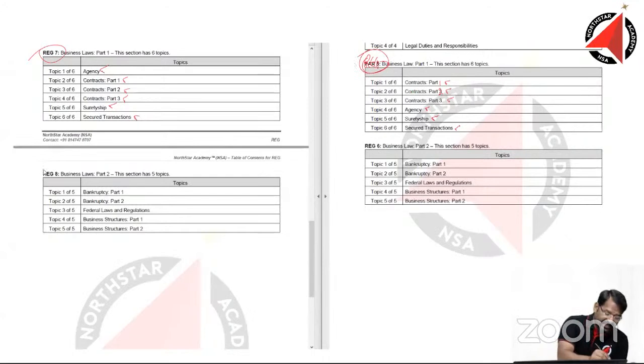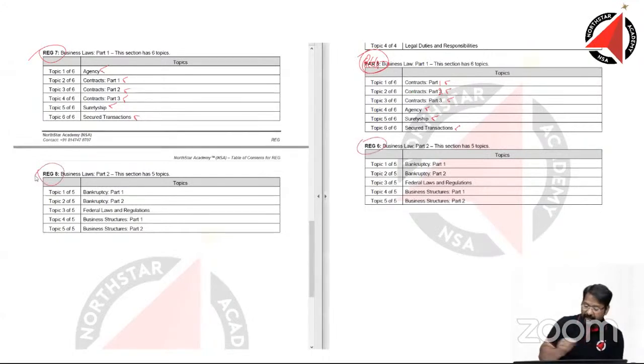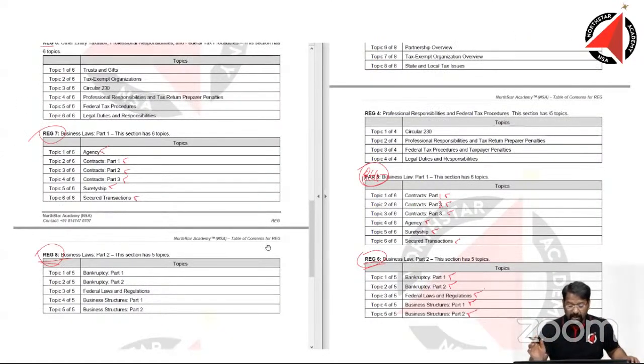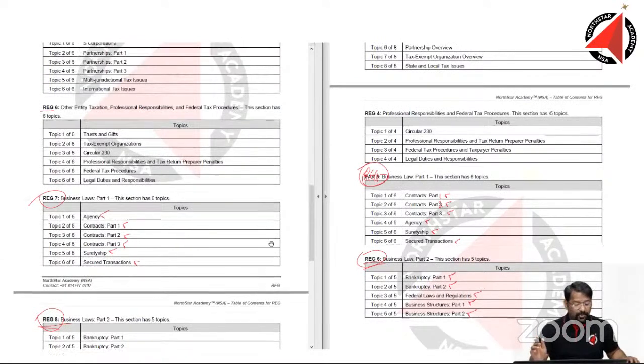Then we have Reg 6 here and Reg 8 here. If you look at it, bankruptcy part 1, part 2, federal laws and regulations, business structures 1, business structures 2, all of these are very much the same. There has been no change at all. How about the other ones? If you look at the other ones, we'll have to match it one on one.